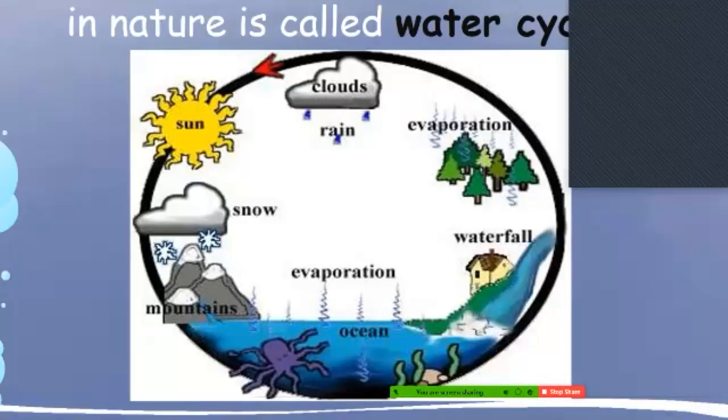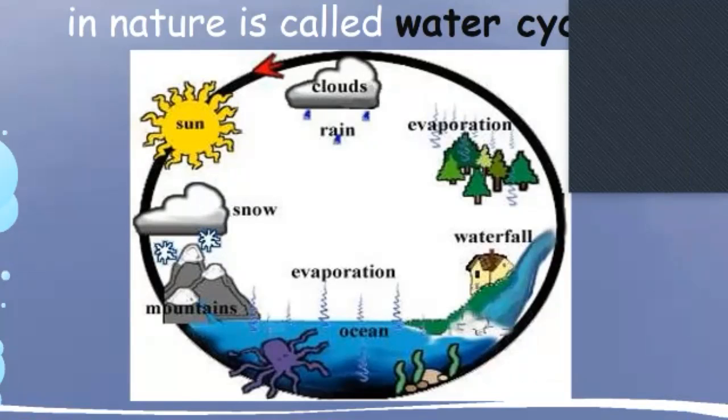First, water gets evaporated with the help of the sun, and then it cools down and forms clouds. This cooling and cloud formation is known as condensation. When the cloud becomes heavy and after some time it starts raining, sleeting, or snowing, it is known as precipitation. Very good.